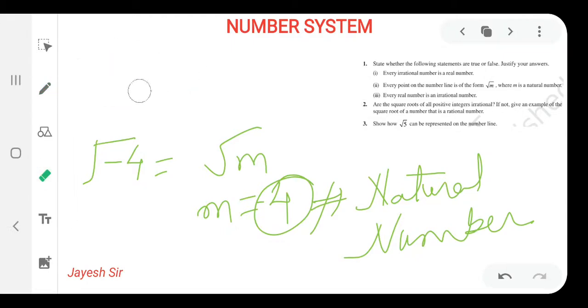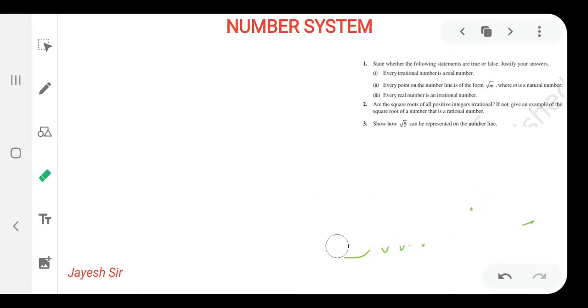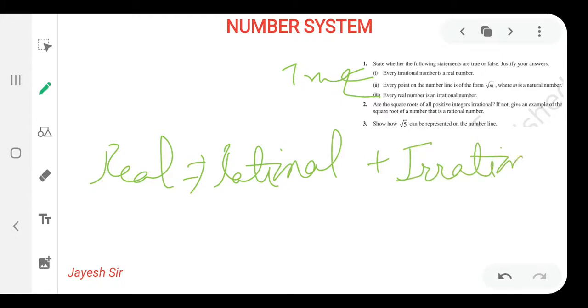So let us begin with the third statement. Every real number is an irrational number. This is the opposite of the first statement. Every irrational number is a real number, that is true. But every real number is not an irrational number, because real numbers mean rational and irrational both. So the answer for this is false.